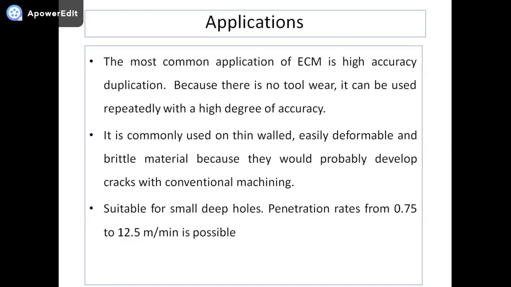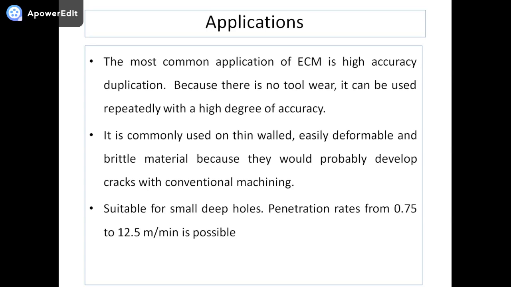And obviously where this process is applied, there are some applications. The most common application of ECM is high accuracy duplication. Because there is no tool wear, it can be used repeatedly with a high degree of accuracy. It is commonly used on thin walls, easily deformable and brittle material, because they would probably develop cracks with conventional machining processes, and this process is suitable for small deep holes.